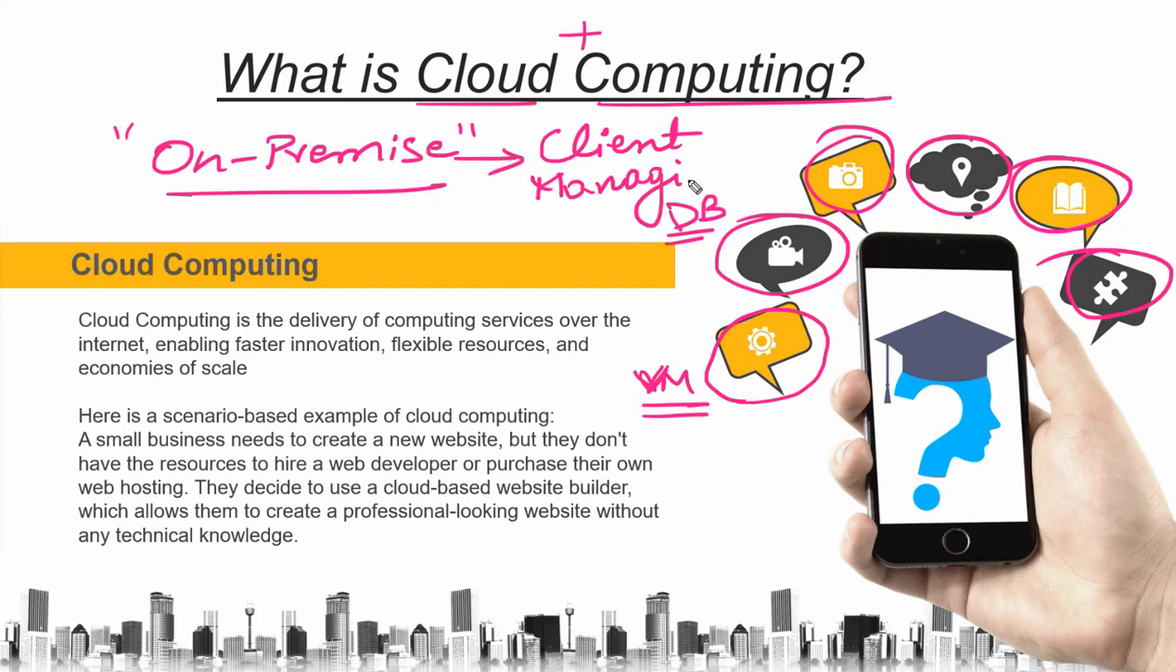Let's suppose you are having your own office at a particular location. You are managing the data, the cabins, the server room, everything. You are managing the security guard, everything. Whichever you are managing, who are you? You are a customer, you are a client. So you are managing everything on your own. That is called on premise, first of all. And what is this on premise?